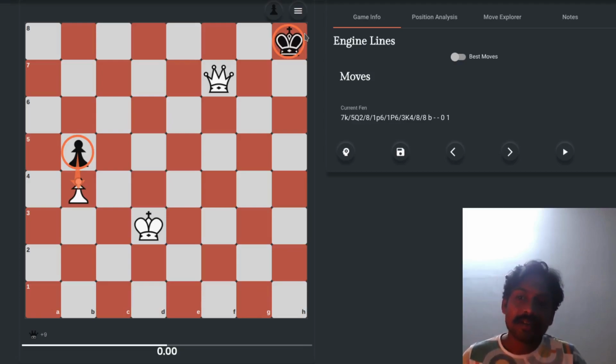I hope you understand. So the result of a game is either a win, a loss, or a draw. A win can be claimed by checkmating the opponent king, or when one side offers resignation. A draw can be claimed in many situations: one is insufficient material, the other is stalemate, and the third is by mutually agreeing to a draw. Alright, I hope you understand it, and I hope this rule of chess is clear to you.